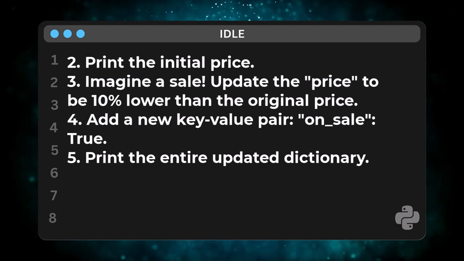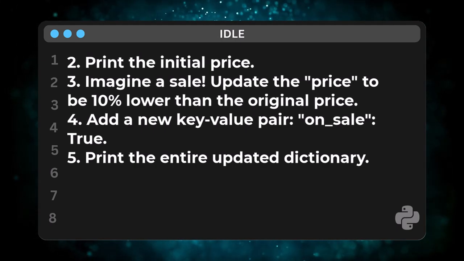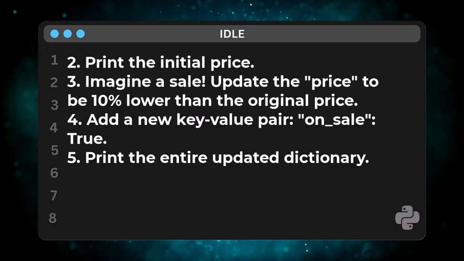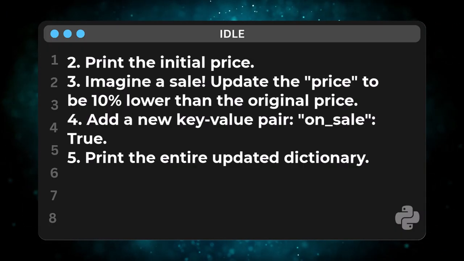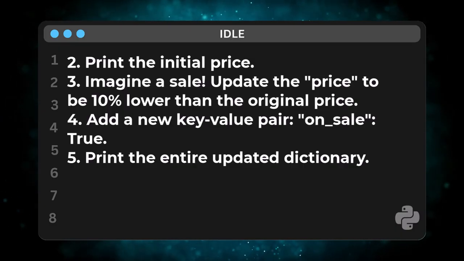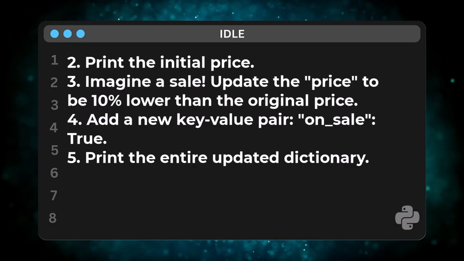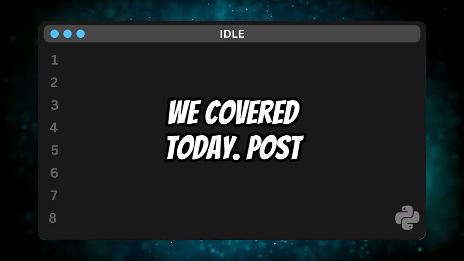Imagine a sale. Update the price to be 10% lower than the original price. Add a new key-value pair: on_sale, True. Print the entire updated dictionary. Try it out yourself. It's a great way to practice the core operations we covered today.